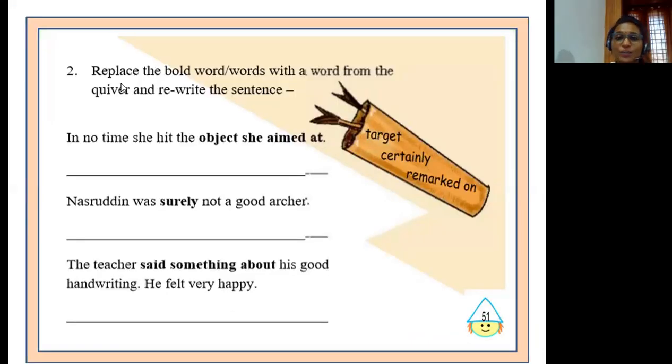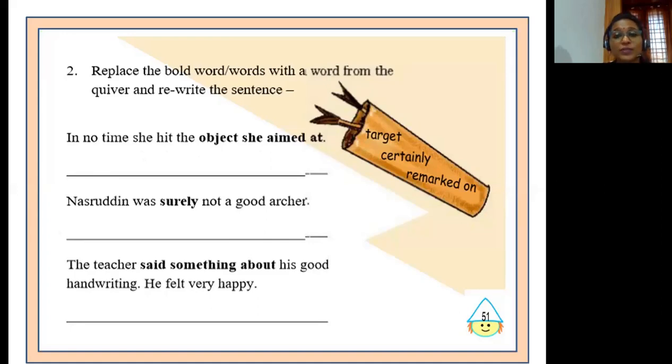Children, now look into your book as I read this question. Replace the bold word or words with a word from the quiver and rewrite the sentence. The container in which arrows are stored is called a quiver. So here on this quiver, we have three words given: target, certainly, and remarked on. We will have to use these words in these sentences. The first question that is given here is, in no time she hit the object she aimed at.